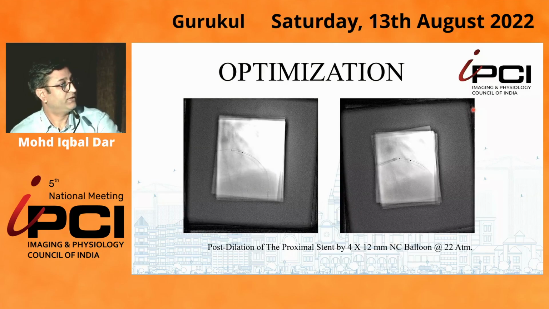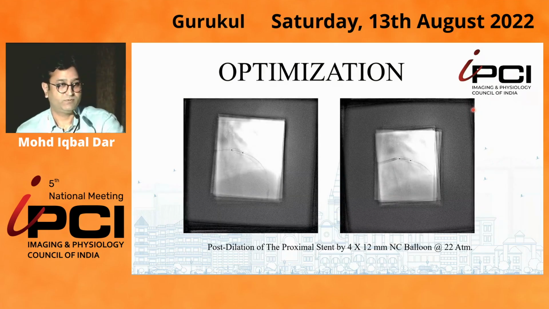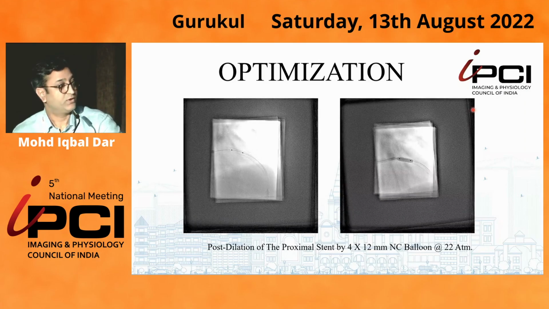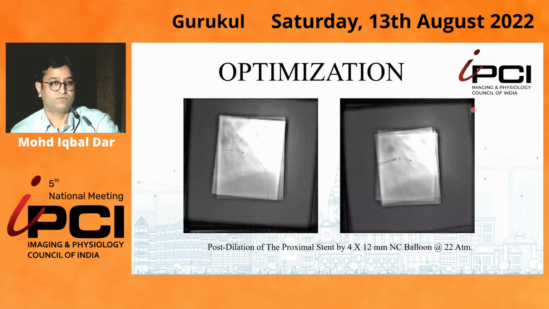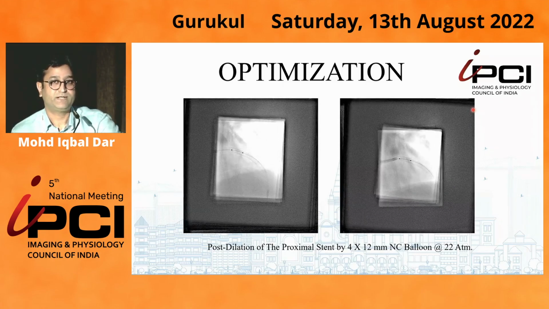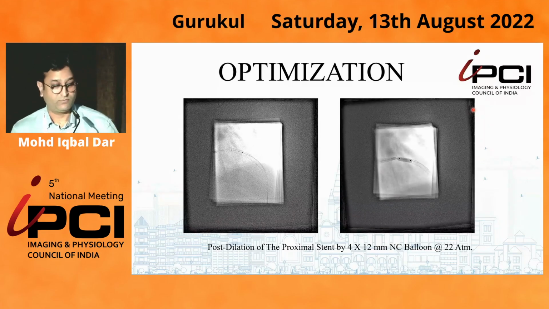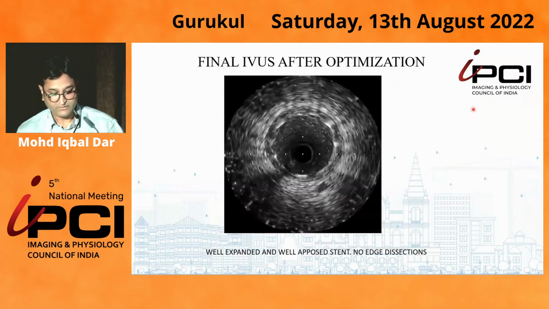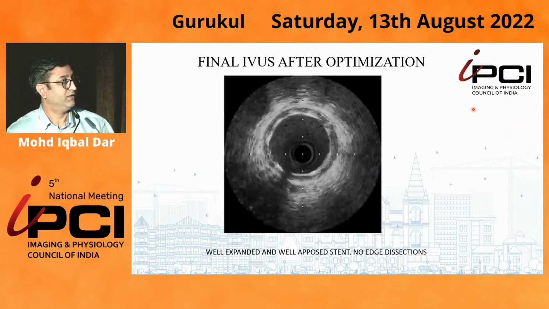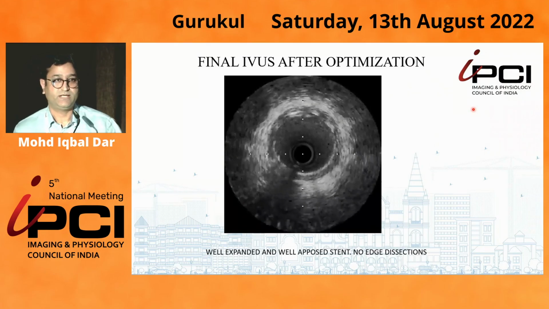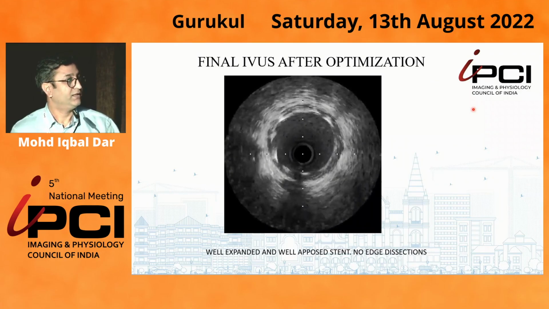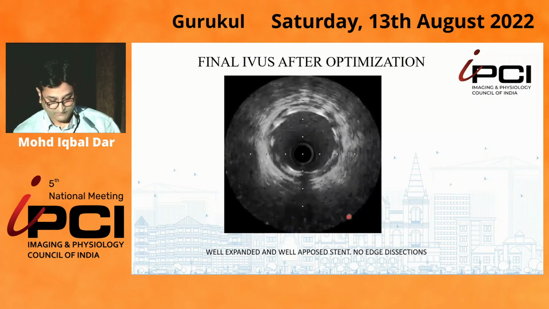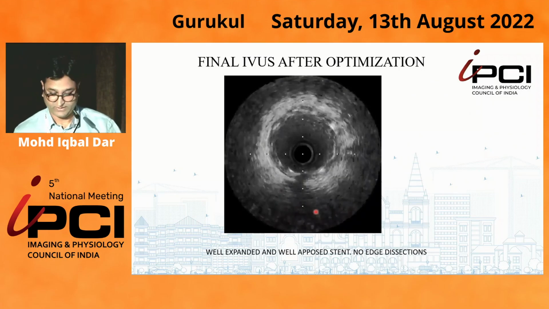Taking this information into account, we made a plan that we will optimize this stent. We post-dilated this stent with a 4 into 12 millimeter balloon, because the vessel on IVUS was 4 millimeters proximally. So we post-dilated this stent with a 4 into 12 millimeter NC balloon at 22 atmospheres. After that, we again took an IVUS run, and it showed that the stent has expanded very well in the proximal part, because distally it was already expanded well.